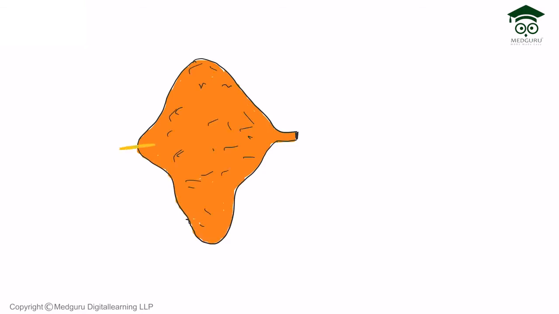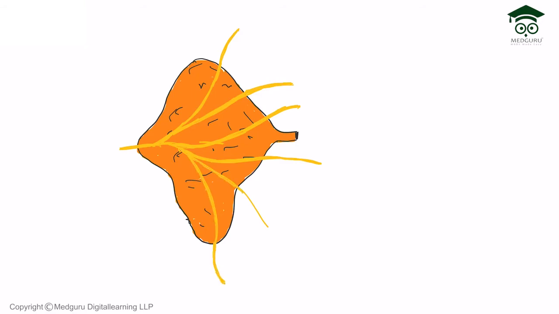The trunk of the facial nerve is going inside the parotid gland in the most superficial plane. Means the nerve lies in the most superficial plane. When you are going to do the dissection also, you will find the nerve is lying in the most superficial plane of the parotid gland. And then you can see the terminal branches of the facial nerve emerging out from the anterior border of the parotid gland.